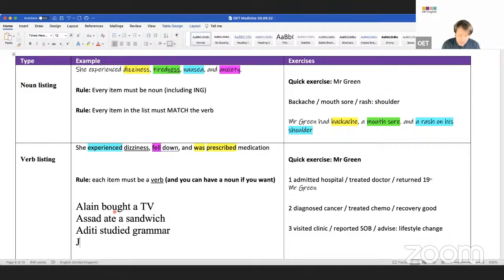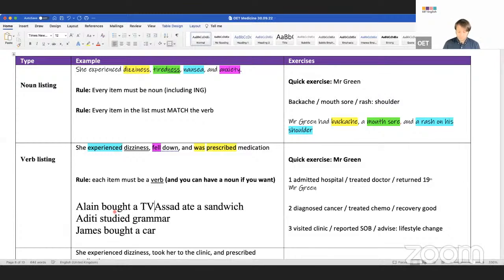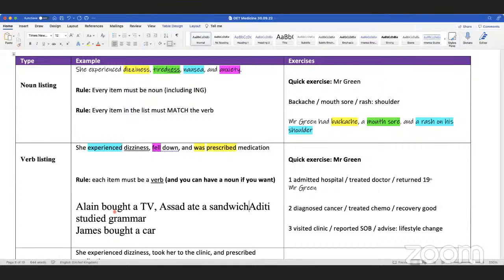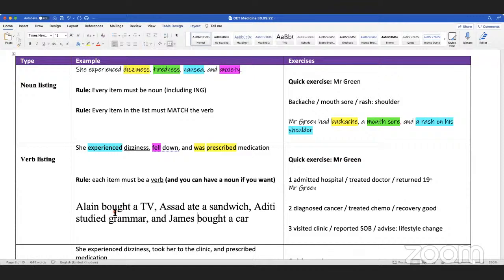So let's say James bought a car. Now, if I want to make a list, what do I do? Comma, comma, and. Is that okay? Does it seem like a very complicated sentence? No. For people who do not know about listing, they will probably be very impressed by your big sentence. I think the examiner will think, wow, this is amazing grammar, but it's very easy.